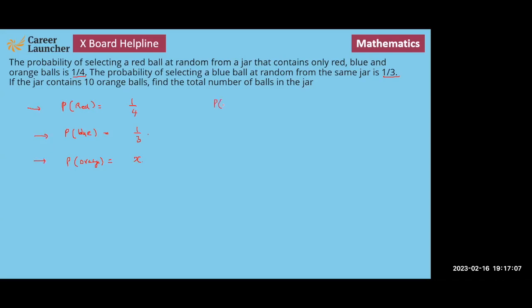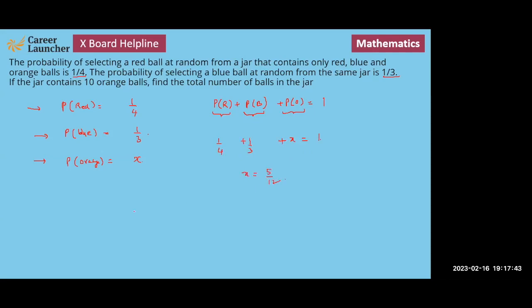So the probability of red plus the probability of blue plus the probability of orange must add up and give you 1, because there is no other colour of ball in this jar apart from these three. This means the sum of the probabilities must add up and equal 1. So 1 by 4 plus 1 by 3 plus x is equal to 1. So from this the value of x will be 5 by 12.